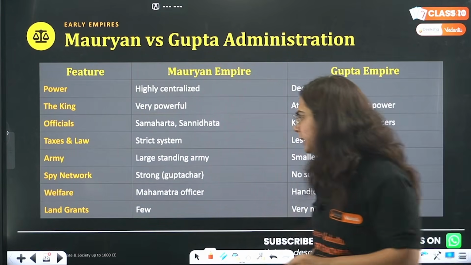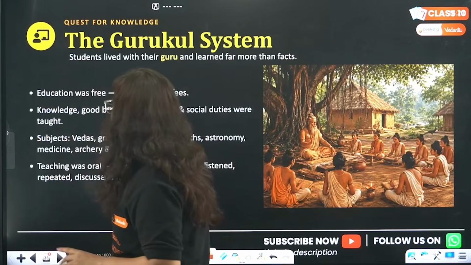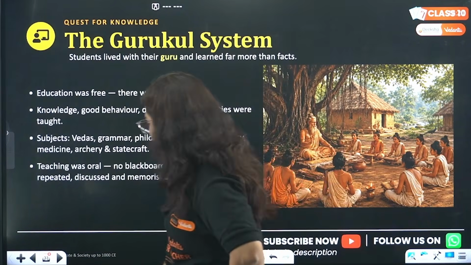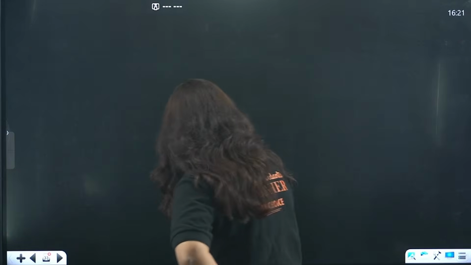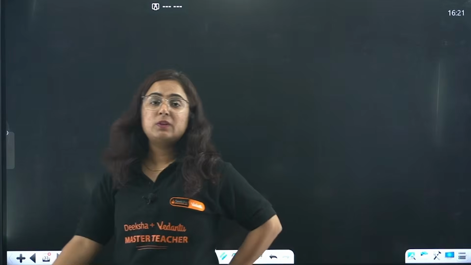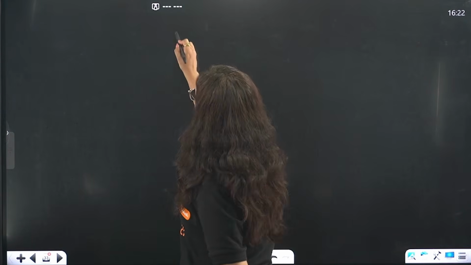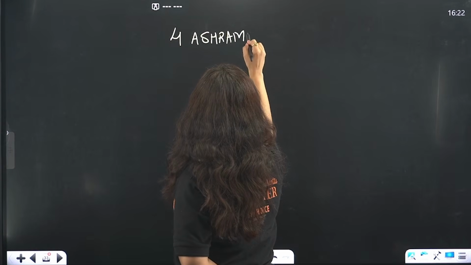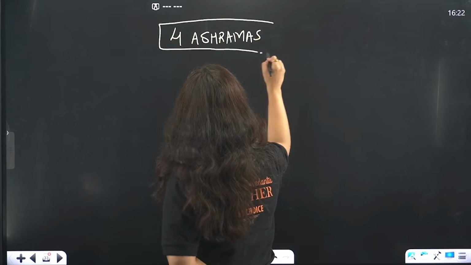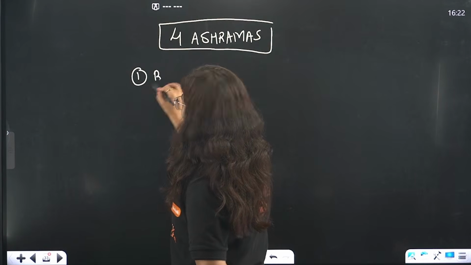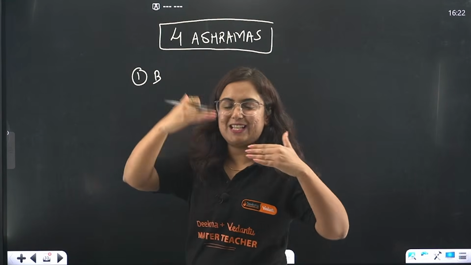Have a look over here. You can do it. I am pretty aware about that. Okay. And now comes the Gurukul system. Okay. Before the Gurukul system, I want to give you one information, and that information is, beta, in the Indian society, according to our dharma, there were 4 ashrams. There are 4 ashrams. Okay. What are those 4 ashrams? In these 4 ashrams, first one is basically ashrams are the stages of life.